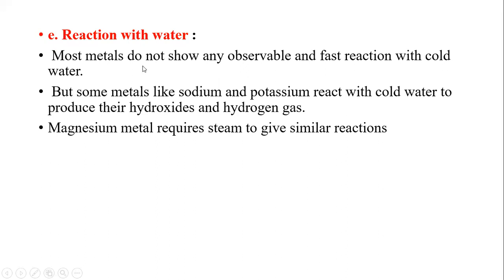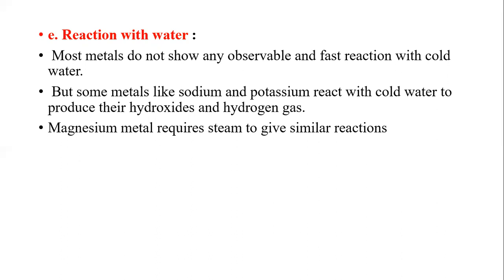For students, I am discussing this experiment. Take some water in a test tube, add some magnesium oxide, and shake the test tube. Then test the water with red and blue litmus paper. What do you see?